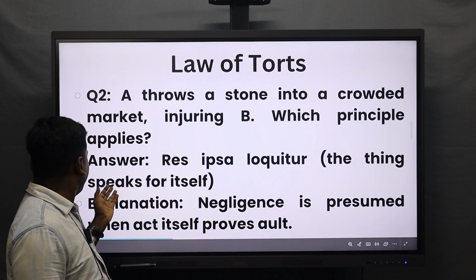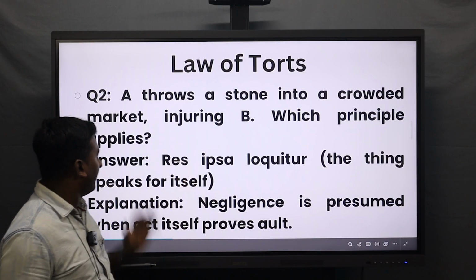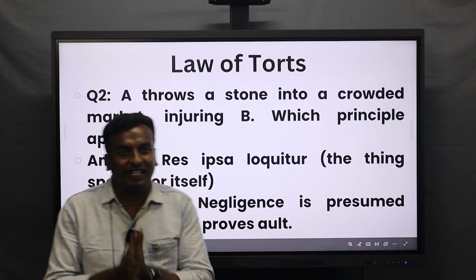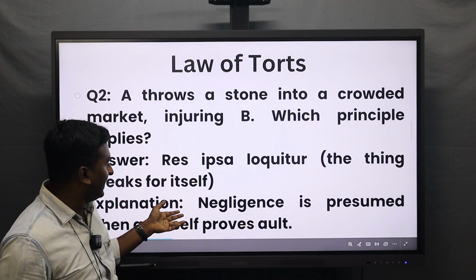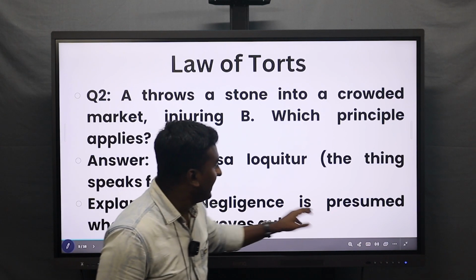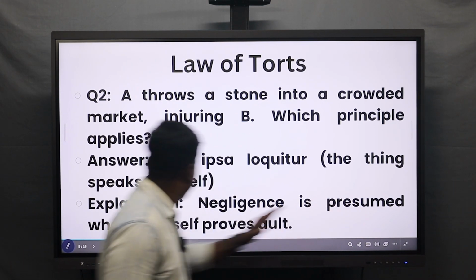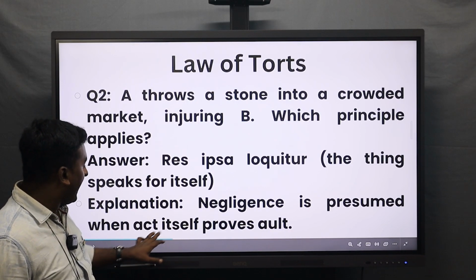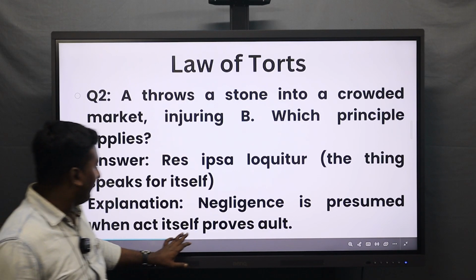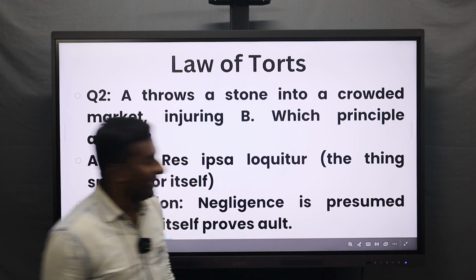That is the thing: the thing speaks for itself. The throwing of the stone itself explains it. Explanation is given: negligence is presumed when the act itself proves guilt.